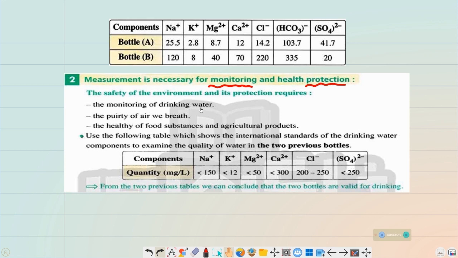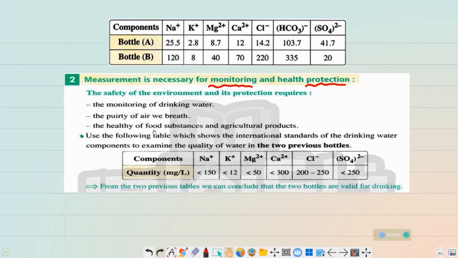The second thing to keep the environment that we are living in, and it's very important to us because the environment is the place we are living in, is to keep the air pure. To keep the air pure means to monitor the components of the air, the atmosphere, and see the purity and to measure the purity of the air we breathe.